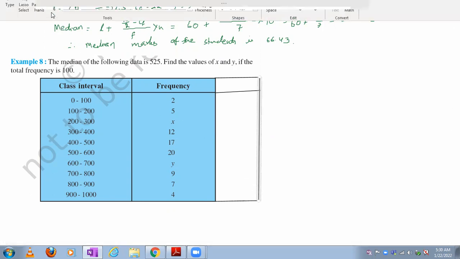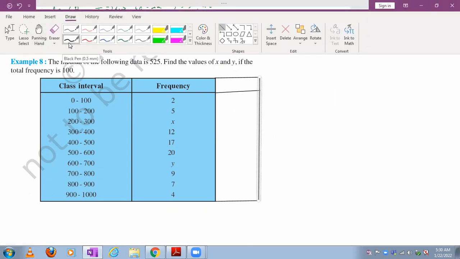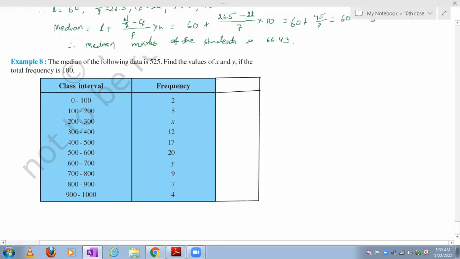Okay. Let's see. This is the less than cumulative frequency. Here I have to write less than cumulative frequency. So less than cumulative frequency, we have to write. Let's write the values first. So first thing is, see here, below 100, how many are there? That one we are calculating. How many are there here?